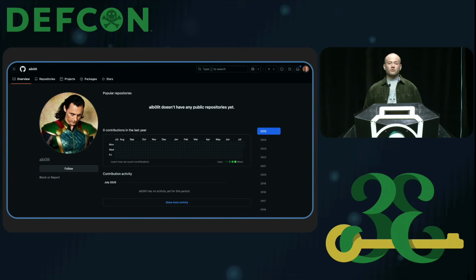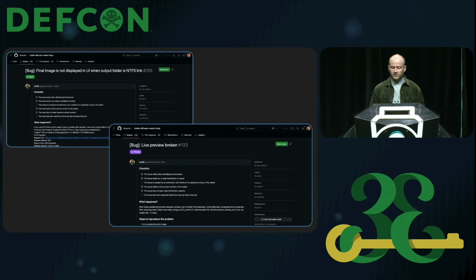Yeah, so we were able to track down yet another GitHub profile that was operated under this name using the GitHub archive dataset that Christoph mentioned at the start of the talk. So the user didn't actually have any public repos listed, but we noticed that they'd created and commented on several issues related to AI image generation projects. Now we can see 2 examples of these issues opened by the abullet user on this slide, and these were opened under the project Stable Diffusion Web UI Forge.